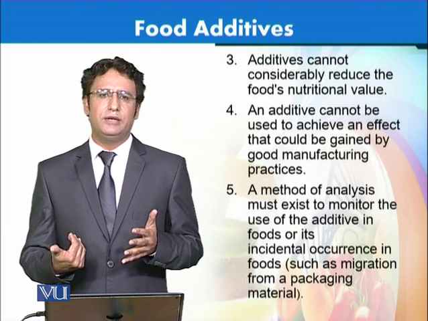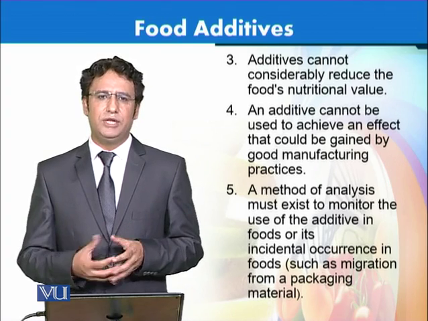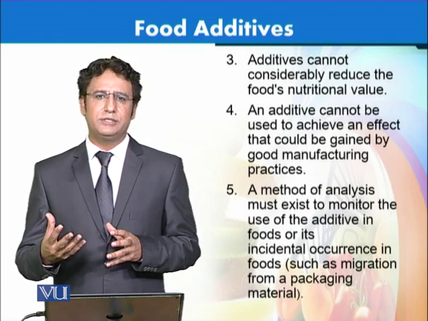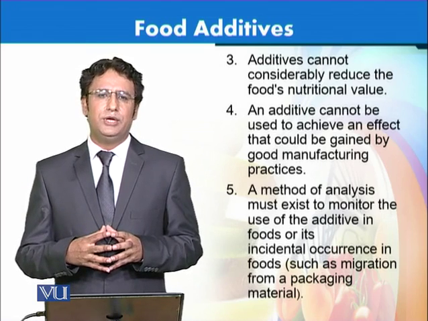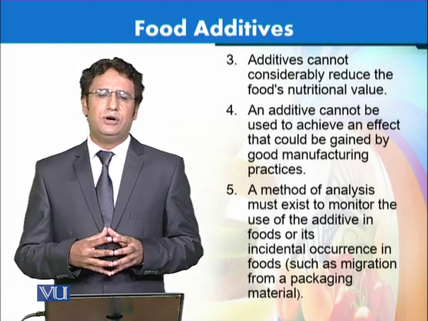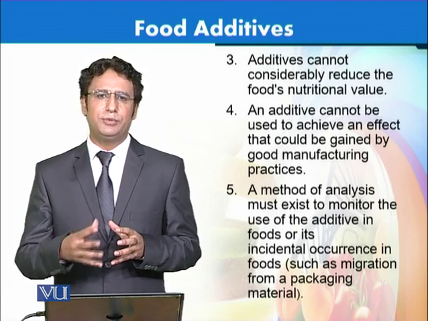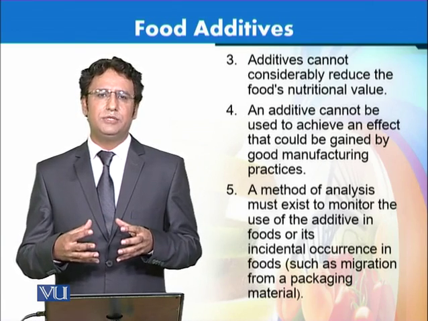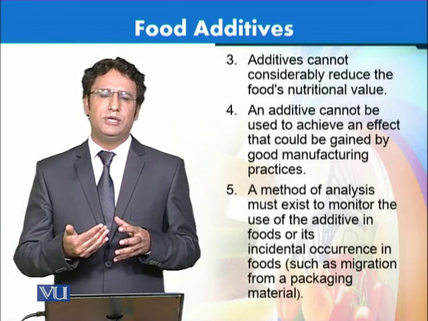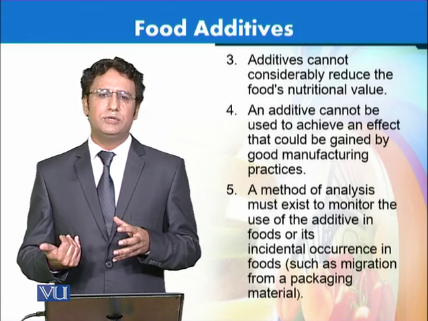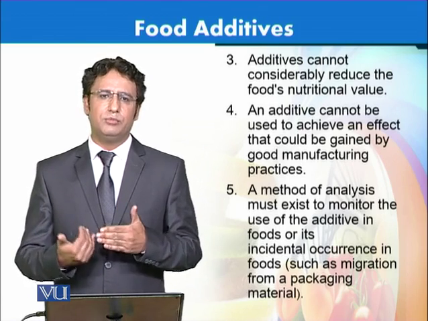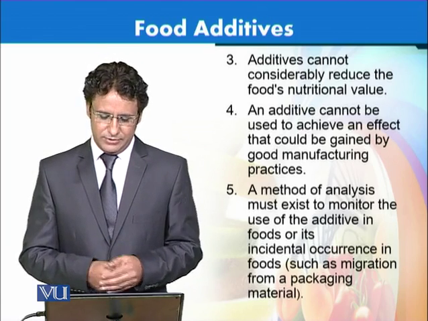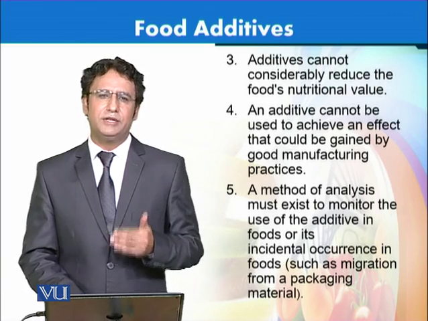For example, if we can achieve a desirable outcome within a food product by proper processing or good manufacturing practices, which is a protocol followed to take care of all the considerations of health and safety and good practices performed within an operation, then if one desirable outcome is possible through other means, we should not use an additive to counteract the GMP, or good manufacturing practices, which are more desirable in the case of food as well as in the drug industry. And then we should have a method of analysis.